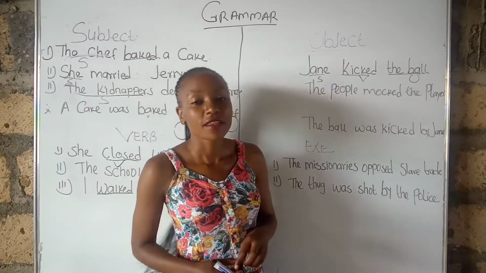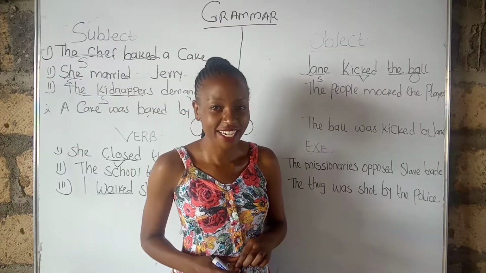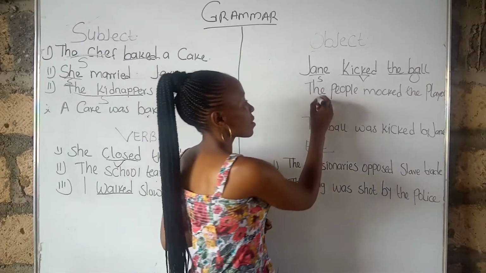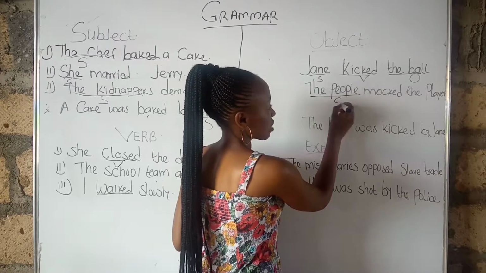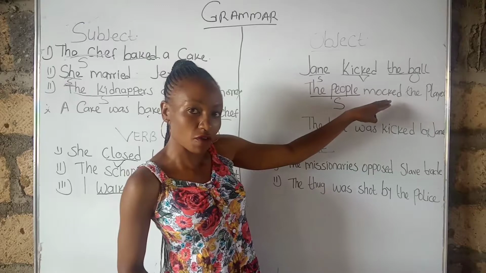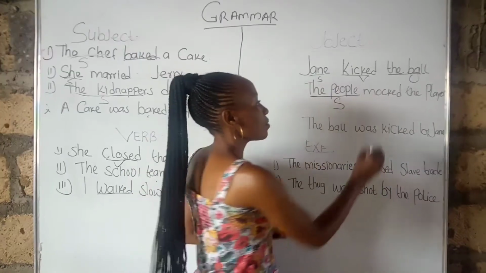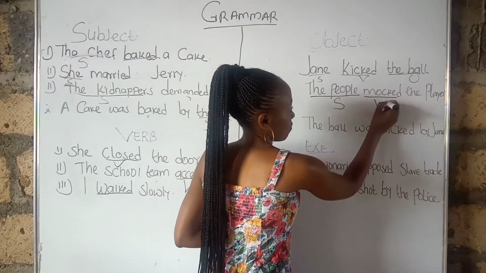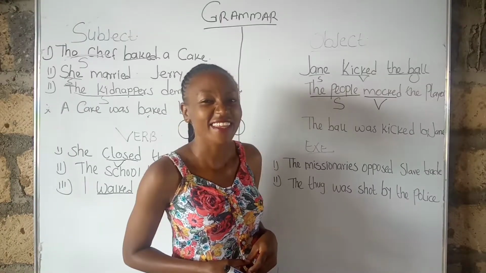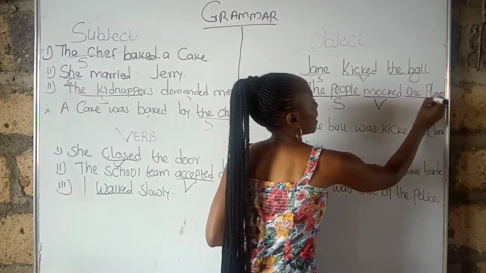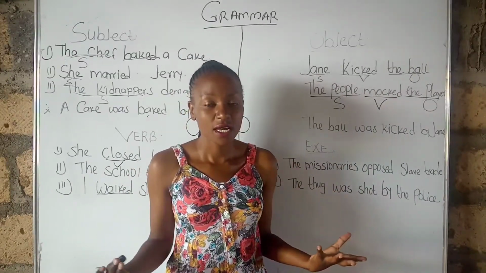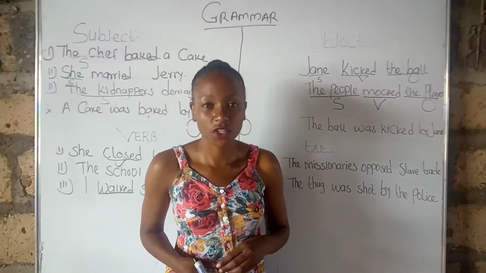Number 2, the people mocked the players. Let us analyze it. The people is our subject. They are doing the action of mocking, so mocked is the verb. Who is receiving the mockery? The players. So the players are the object. I hope you're getting it, and I hope it's becoming easier for you.